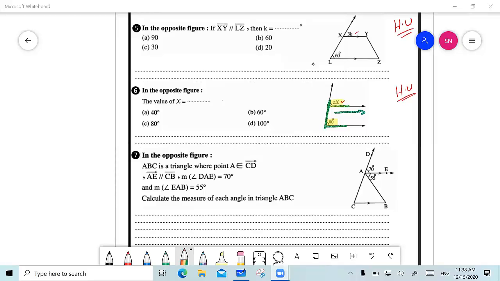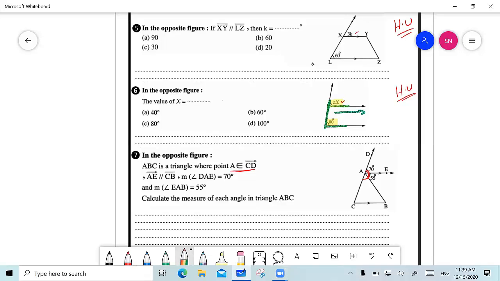Now, I was told that ABC is a triangle where point A belongs to CD. When he tells me that point A belongs to CD, this means that this whole angle is going to equal 180 degrees and be a straight angle. And I was also told that AE is parallel to CB.